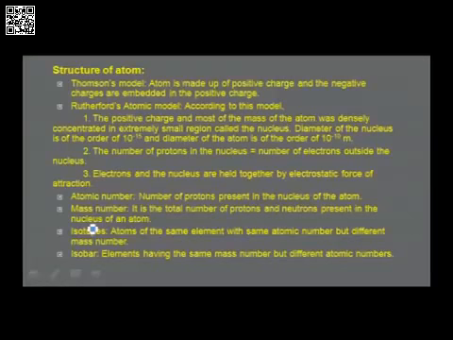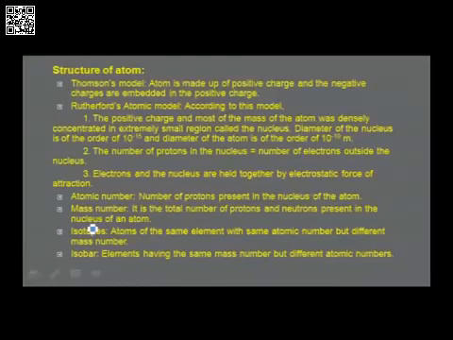The number of protons in the nucleus is equal to the number of electrons outside the nucleus. Electrons and the nucleus are held together by electrostatic forces of attraction. When Rutherford proposed his model, the neutrons were not yet discovered, and Rutherford's model was not stable. It was proved wrong, and thereby further atomic models were put forward.